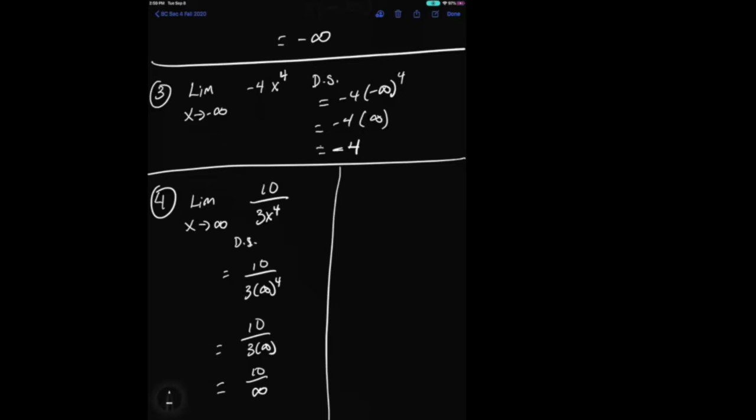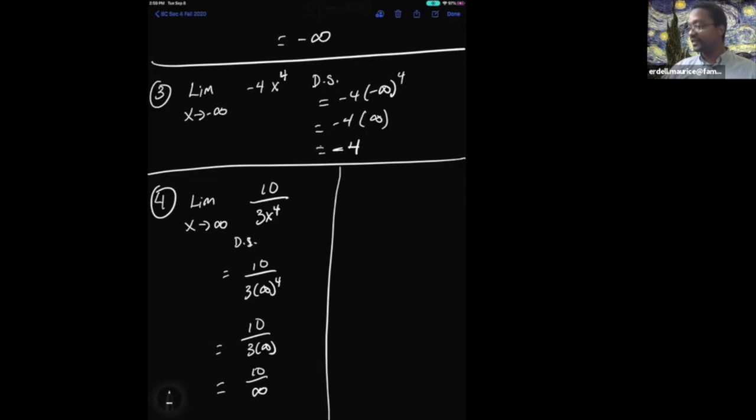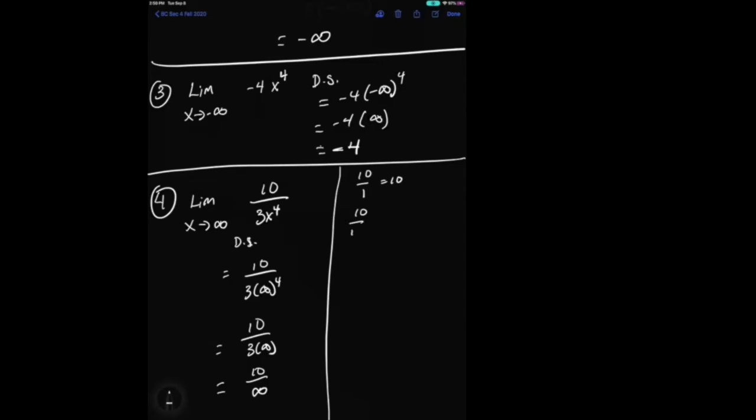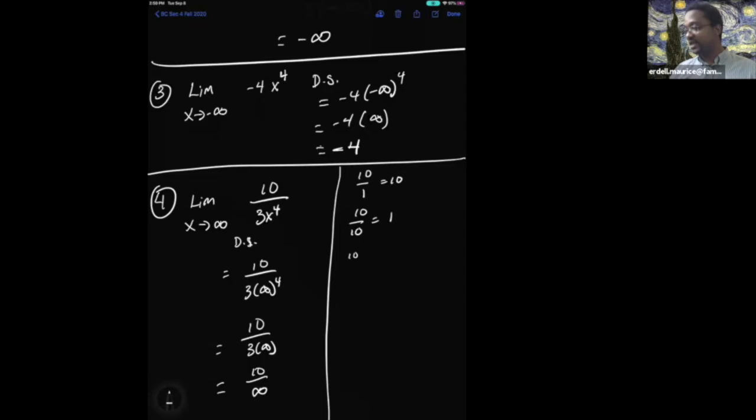Let me explain to you in a different way. If I take the number 10 and I divide by 1, the answer is 10. If I take the number 10 and I divide by 10, the answer is 1. If I take the number 10 and divide it by 100, the answer is 0.1. If I divide it by 1,000, the answer is 0.01.